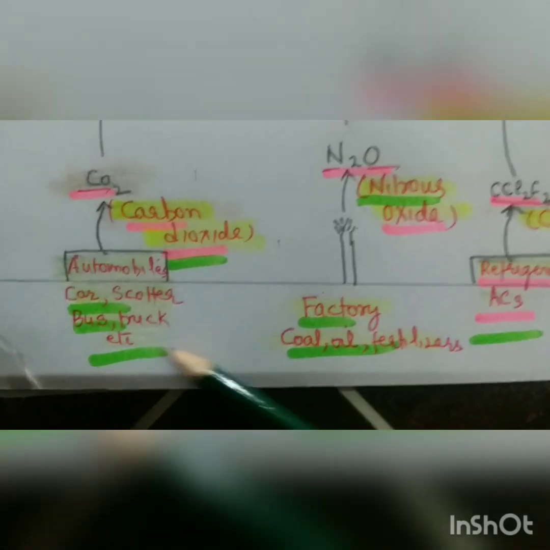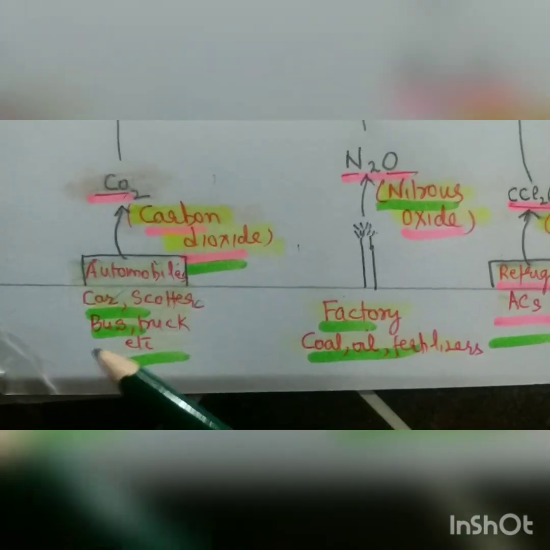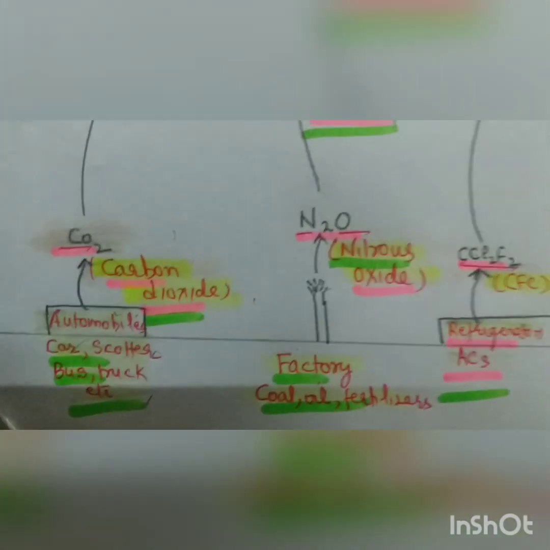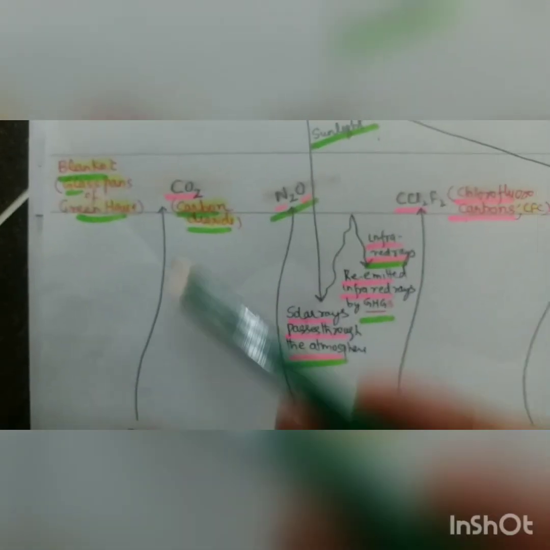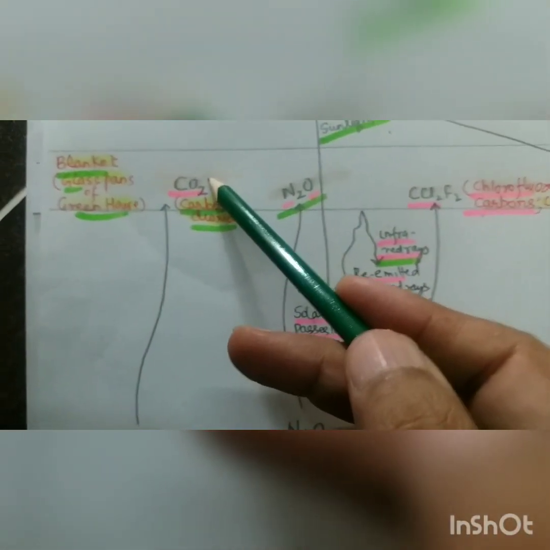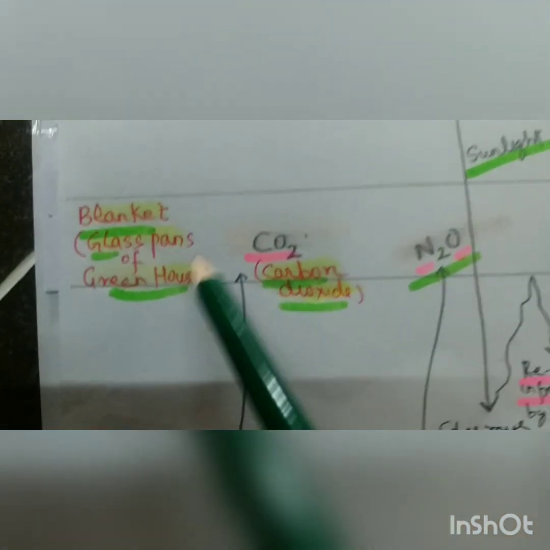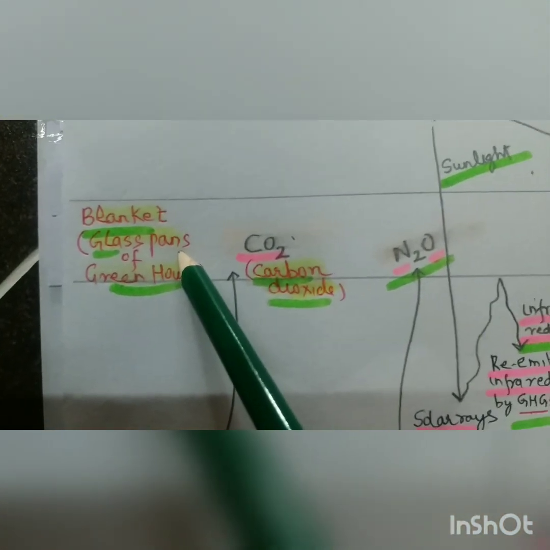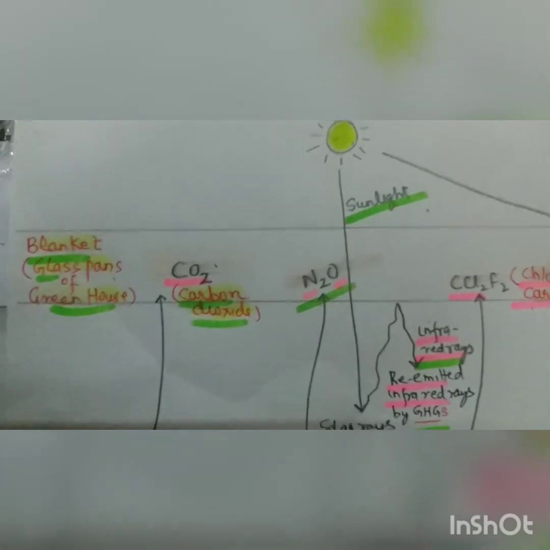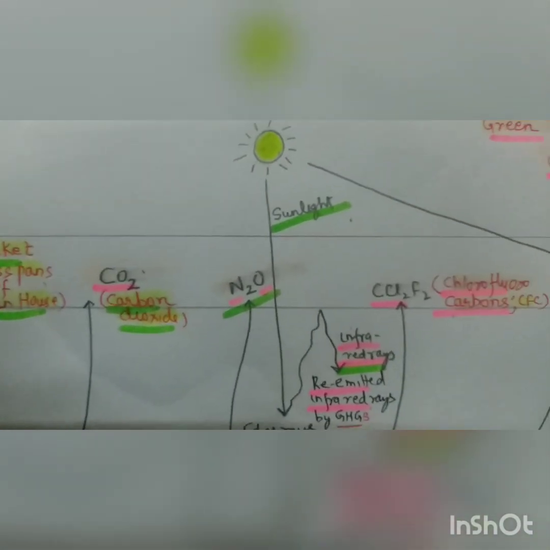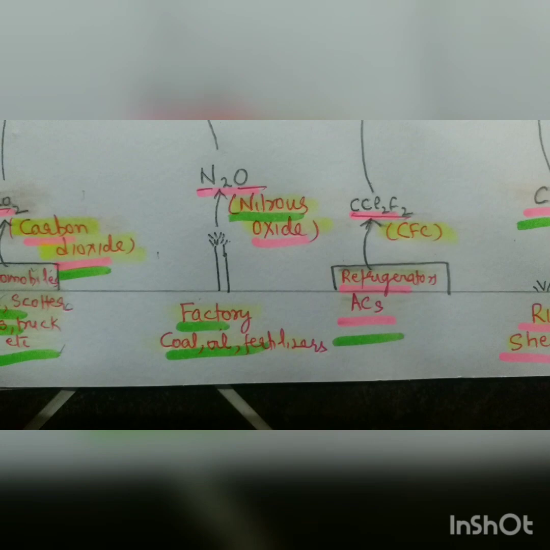Besides, the other culprits are automobiles: car, scooter, bus, truck. They provide the carbon dioxide, and this carbon dioxide accumulates in the atmosphere and forms a blanket, or we can say a glass pane, like the greenhouse in temperate countries which traps heat so that the plants survive during snowy conditions. And second are the factories which use coal, fertilizers.